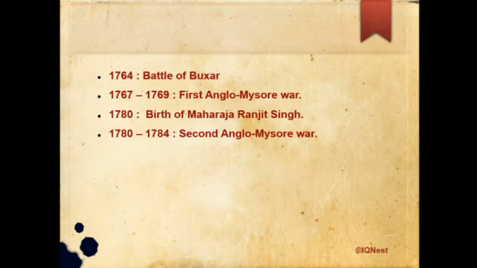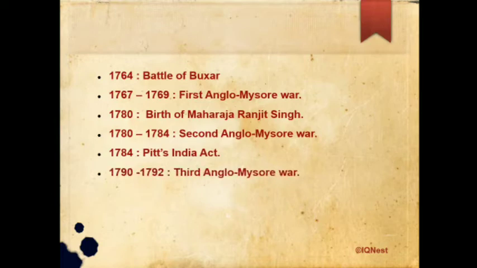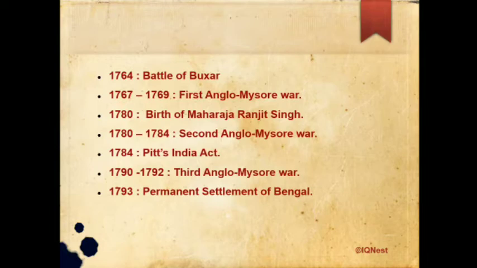From 1780 to 1784, the Second Anglo-Mysore War happened. So the First Anglo-Mysore War happened from 1767 to 1769, and the Second Anglo-Mysore War happened from 1780 to 1784. The next point is in 1784, Pitt's India Act was signed. From 1790 to 1792, the Third Anglo-Mysore War happened. Next is the Permanent Settlement of Bengal, which happened in 1793.